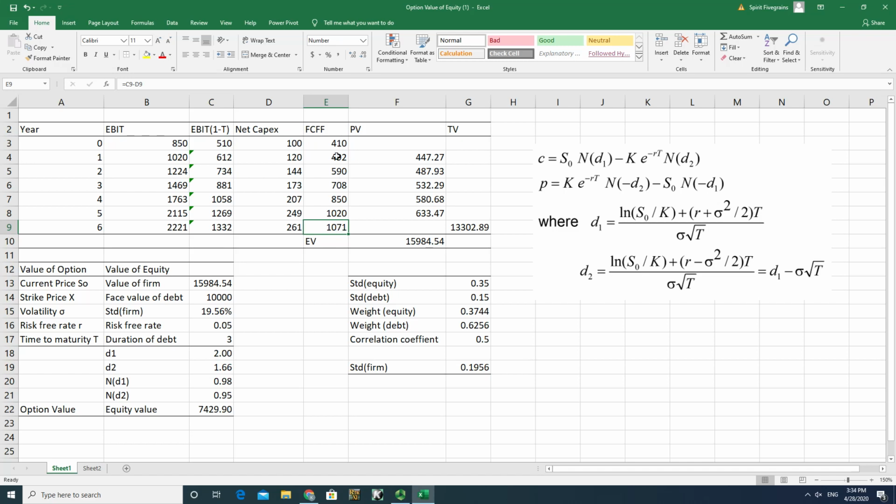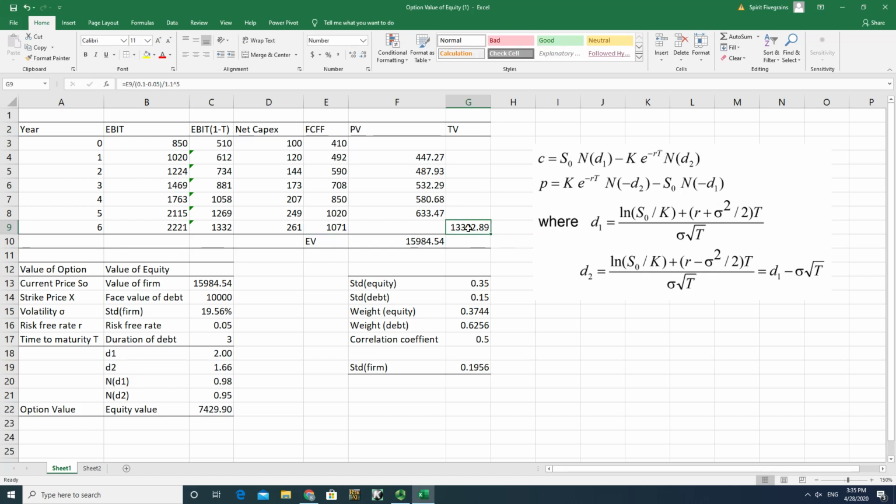Okay, once we get those free cash flows, we do discounting. First of all, we get present values of the first 5 free cash flows during the first 5 years, and then we calculate terminal value based on the constant growth model, and this is already discounted.